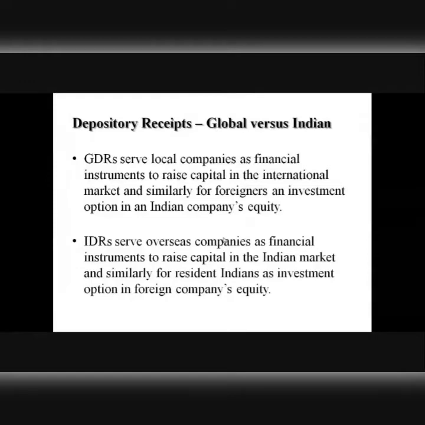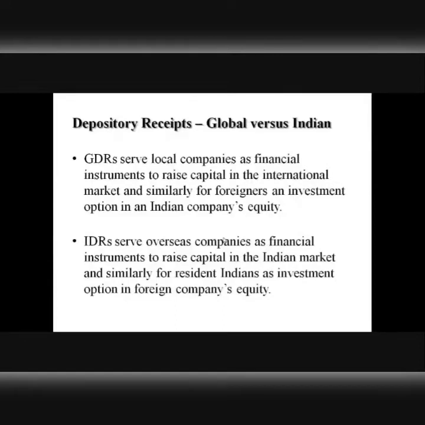Let's familiarize ourselves with some of the important nomenclature about depository receipts. कुछ जो चीजें जिनको हमें पता होना चाहिए when we talk about or when we try to understand the depository receipts. Now, we need to make a distinction between what it means for an Indian company and a foreign company. I'm talking about depository receipts. We need to make a clear distinction. It should be clear to us what a depository receipt means to an Indian company and a foreign company. Both can use them, both can issue them.